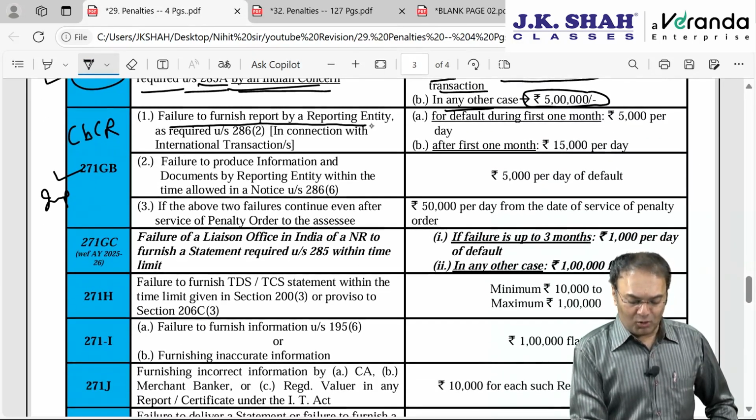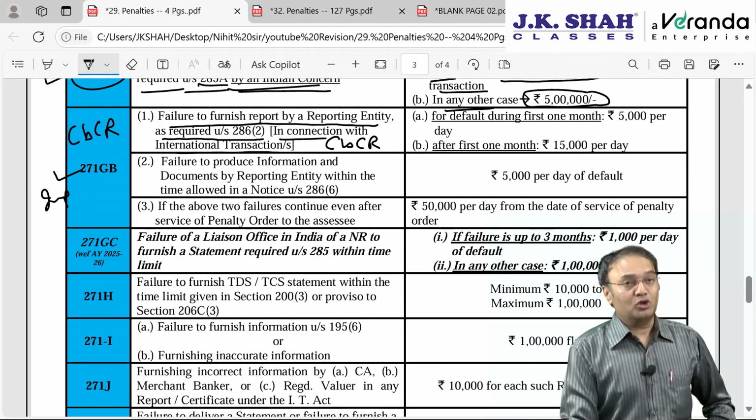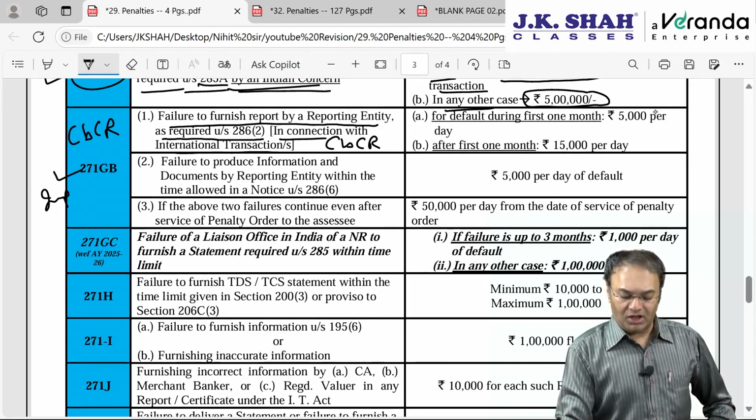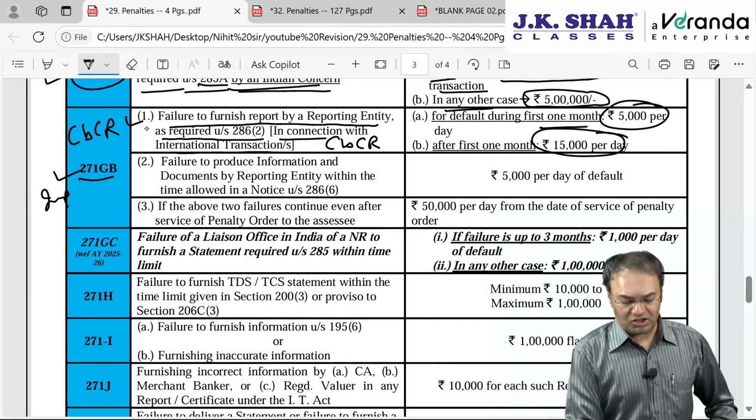Failure to furnish report by the reporting entity as required under section 286(2) in connection with international transaction. This is nothing but the country by country report to be furnished within 12 months from the end of the accounting period. Then for the first 1 month delay, 5,000 per day, beyond 1 month 15,000 per day. Now this 271GB does not end here. This was subsection 1, then subsection 2 and subsection 3.